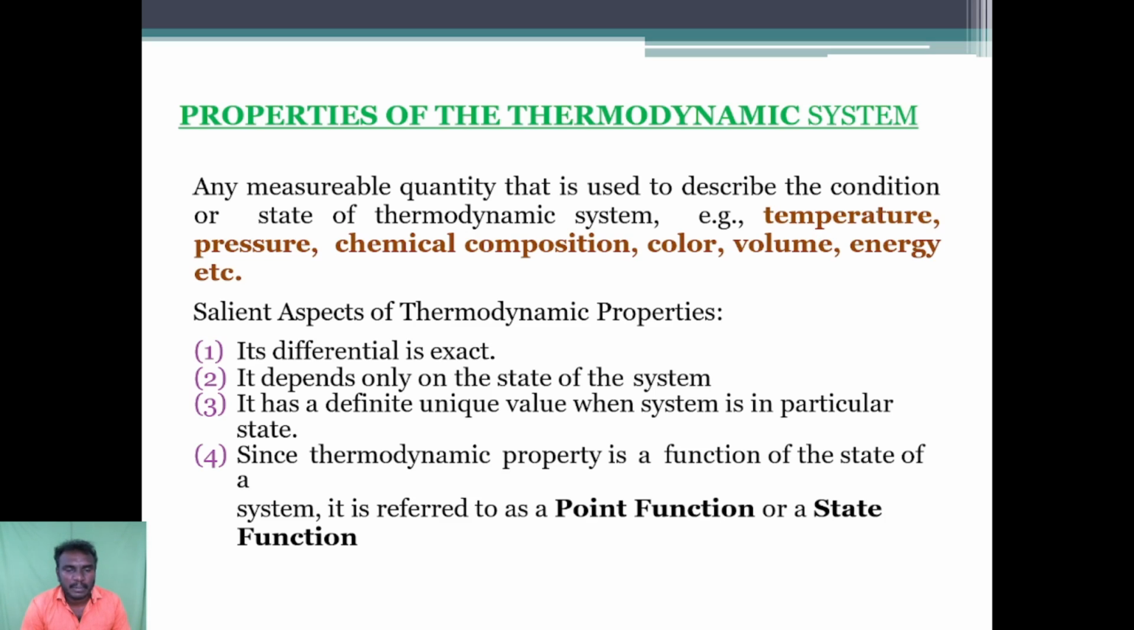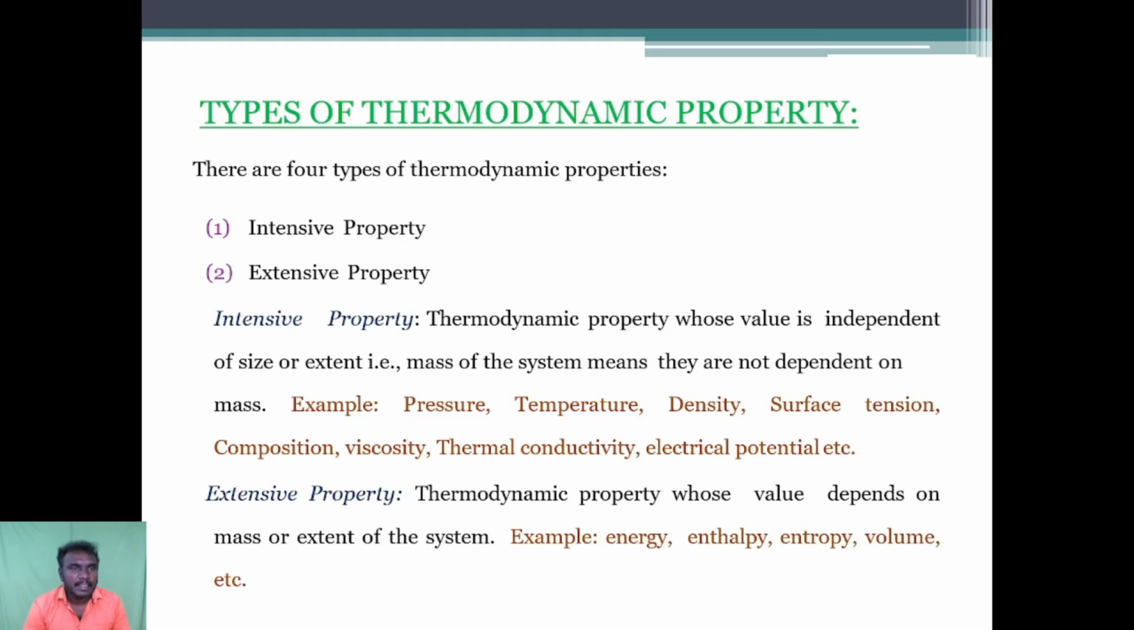Since a thermodynamic property is a function of the state of the system, it is referred to as a point function or a state function. Then, what are the different types of thermodynamic properties? There are actually four types of thermodynamic properties. First one is intensive property. What is an intensive property? The thermodynamic property whose value is independent of size or extent, that is, mass of the system, means they are not dependent on the mass. Examples: pressure, temperature, density, surface tension, composition, viscosity, thermal conductivity and electrical potential, etc.